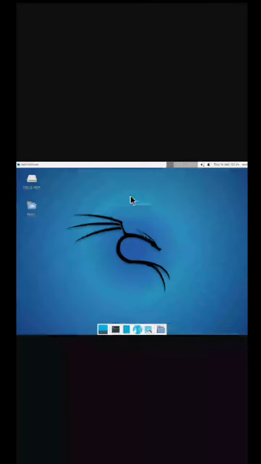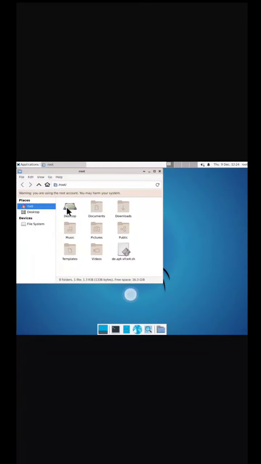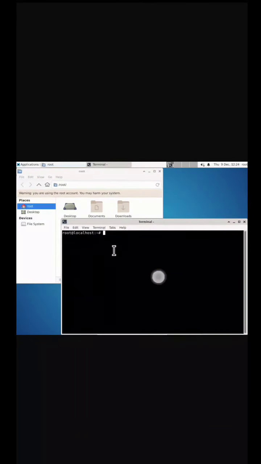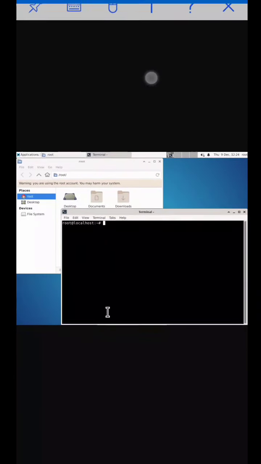So you can see in front of your eyes that we have installed the Kali Linux desktop version. Here you can see this is the home directory. In this home directory you can see all those files, desktop, documents, and this is the dapt-xfce4.sh which we have installed from nlinux. You can go to applications here, open a terminal. Okay, in this terminal now we will press ls and see it is working perfectly.